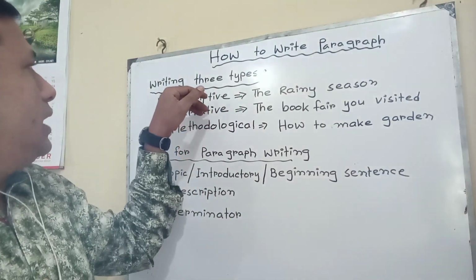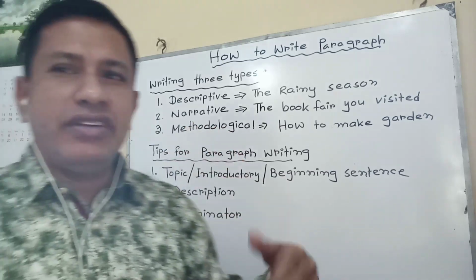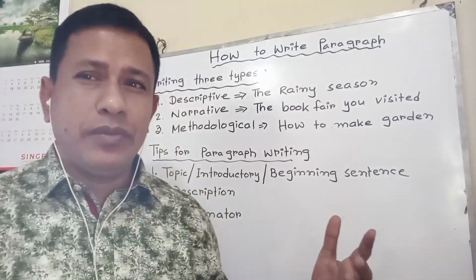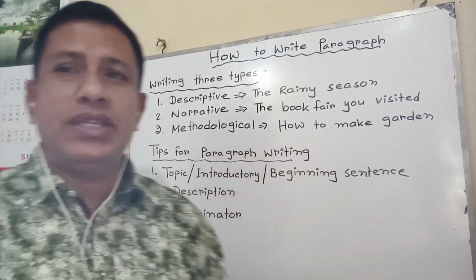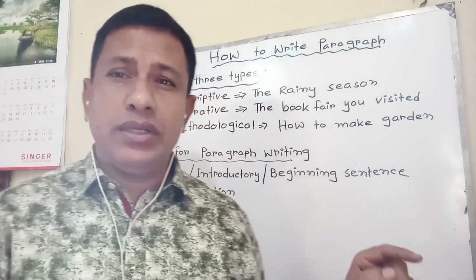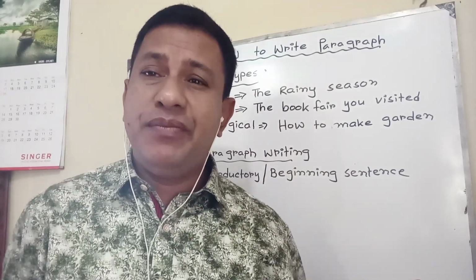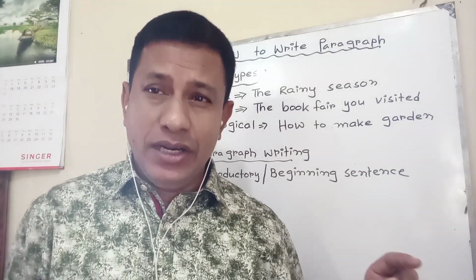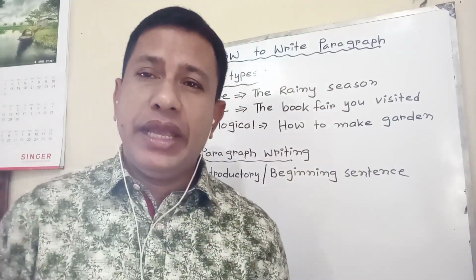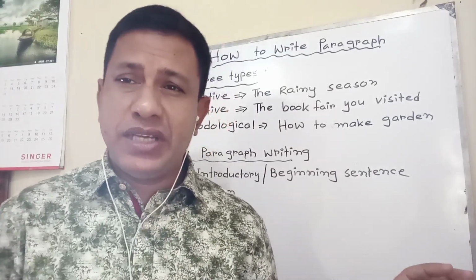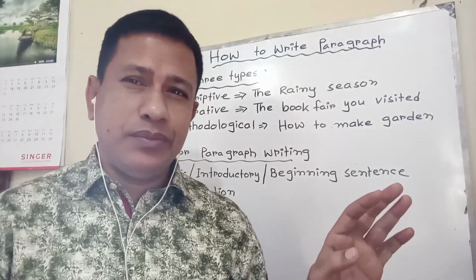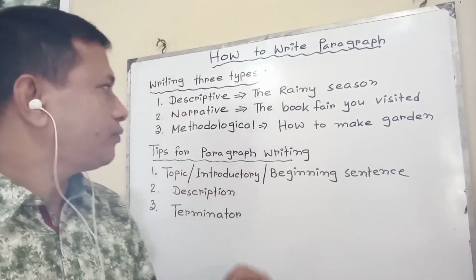I have mentioned that writing has 3 types: descriptive, narrative, methodological. Whenever you are going to write something, at that time you have to select whether it is descriptive, narrative or methodological. But I have to mention here that methodological paragraphs do not become so vast or so big. The words will be only 80 to 100 or at best 110 words. At best 2 pages will be there, whatever the class, 6, 7, 8, 9, 10, 11, 12. At best 100 words you have to maintain.